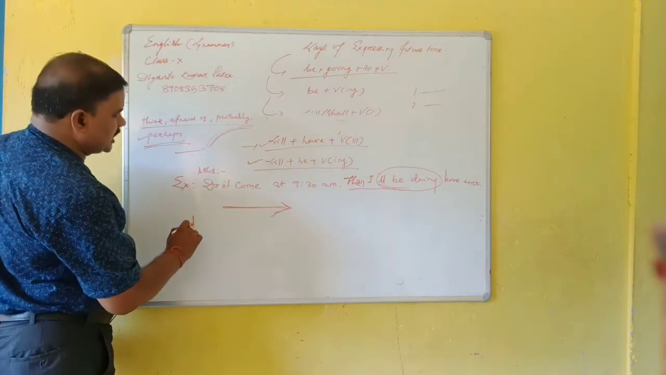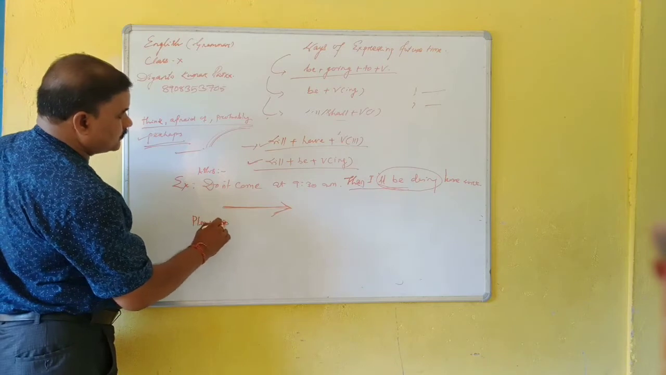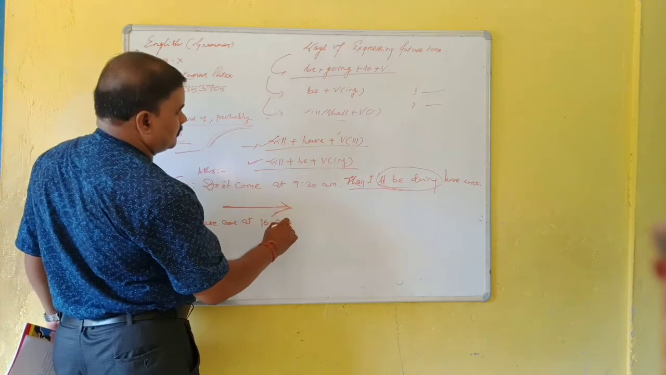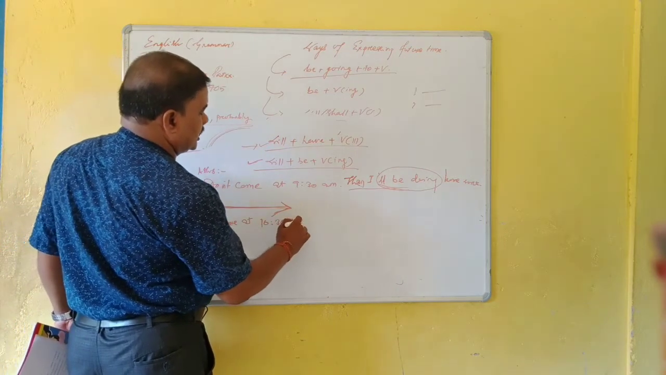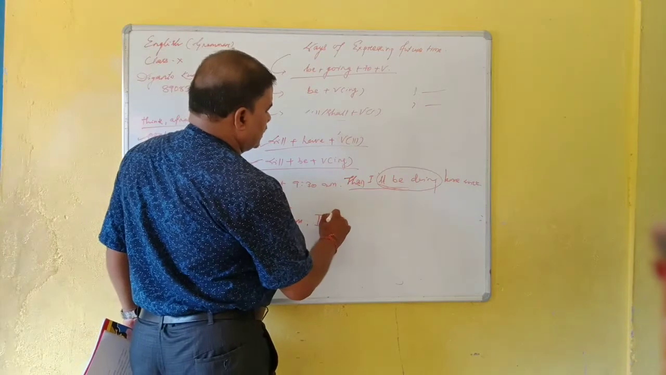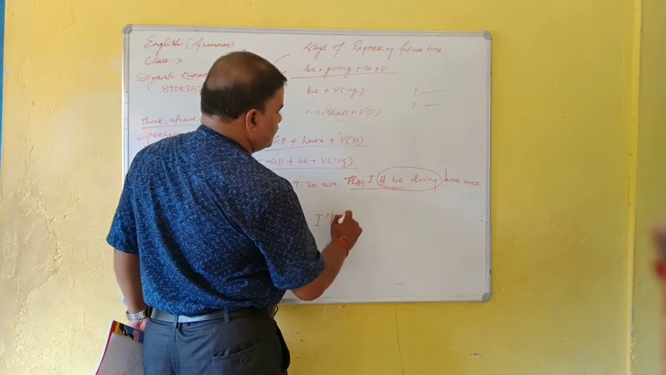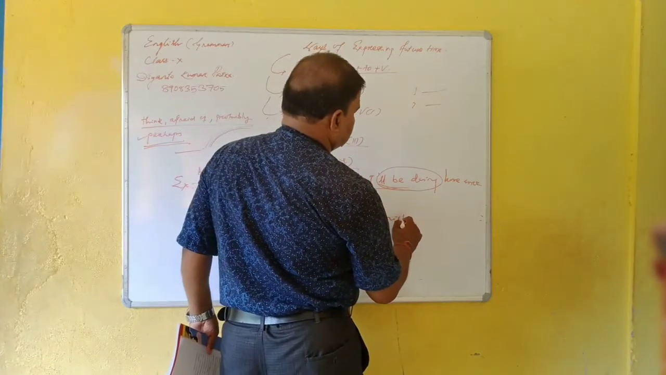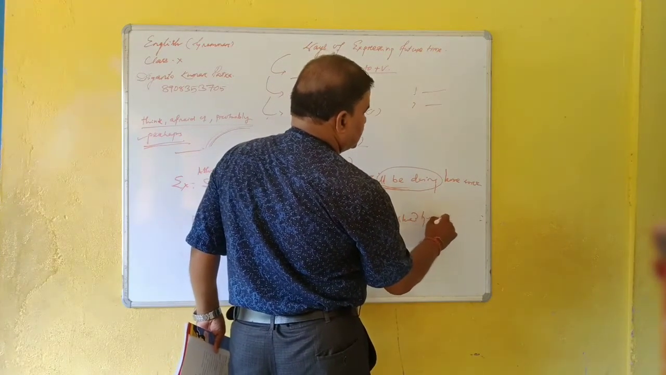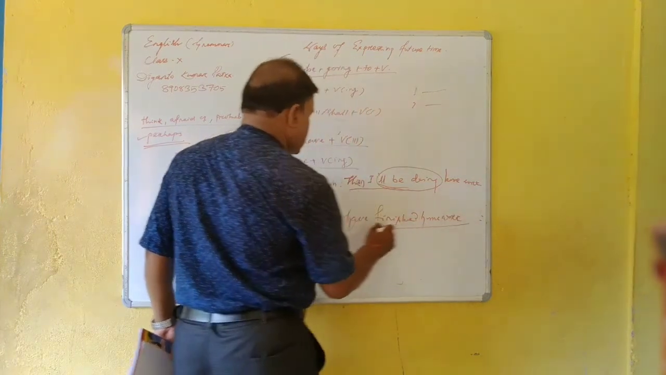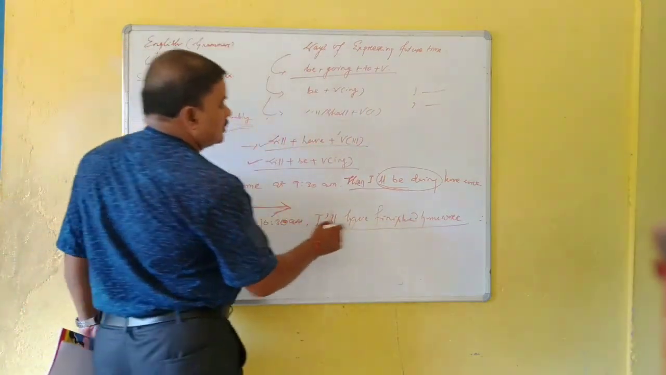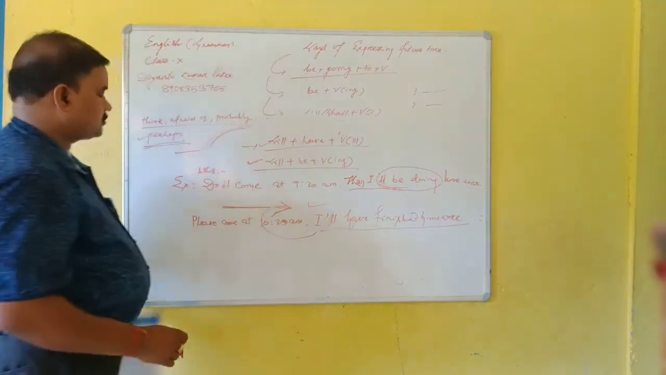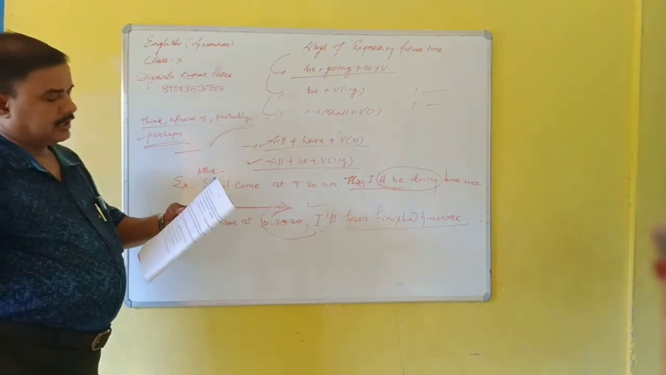So here he again said, please come at 10:30 a.m. I will have or shall have finished my homework. It means that the action will have been completed. The action will have been completed at 10:30. So here are some of the questions.